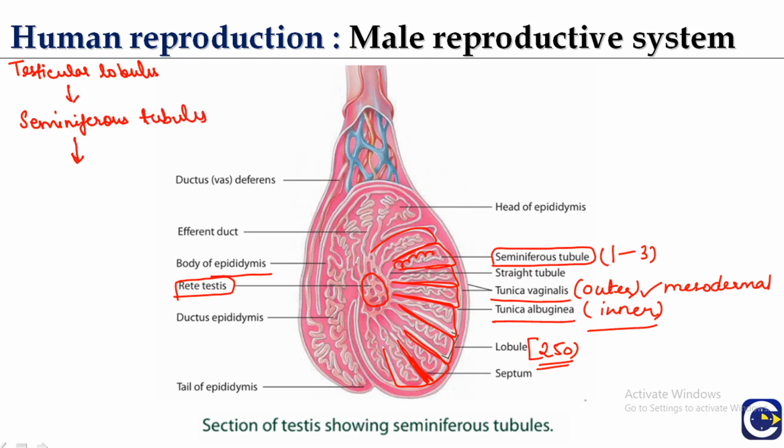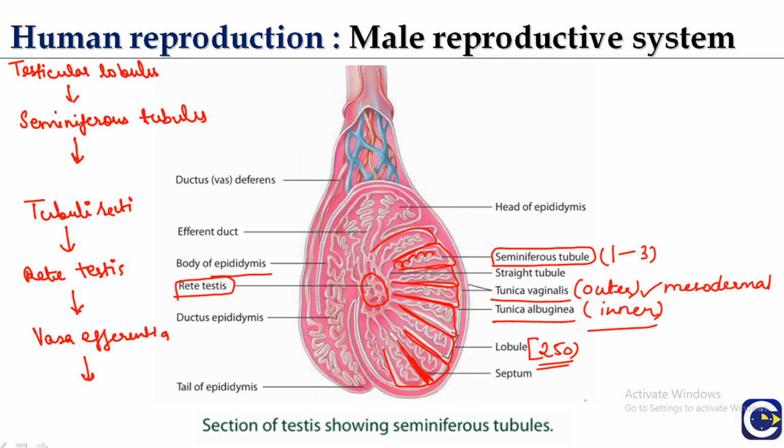The seminiferous tubules all merge and join to form tubuli recti. They form an irregular wider structure called rete testis. The rete testis forms the vasa efferentia.